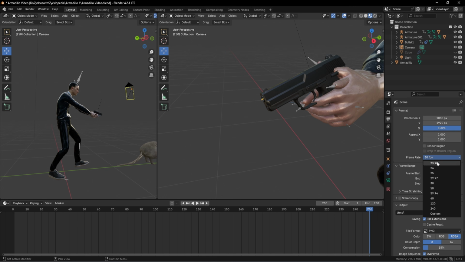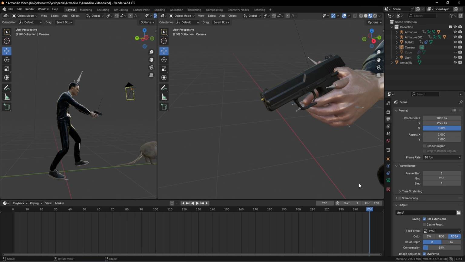If we change our frame rate to 120, now the calculation completely changes. Which means that in our previous 30 frames per second settings, we had 8 seconds. But if we change that to 120, we will only have 2 seconds as our output. I'm going to set this at 30 frames per second right now.